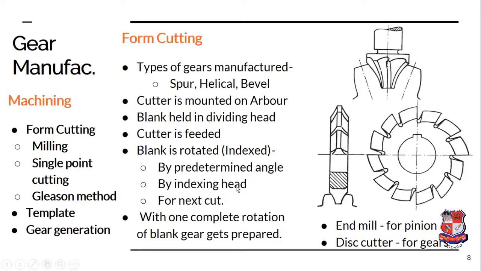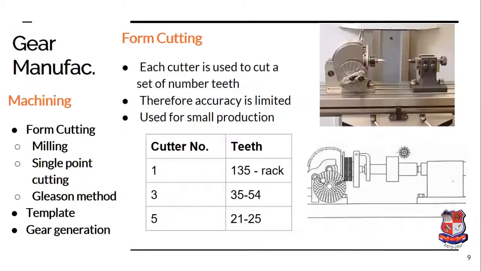So this is an attachment which is required for the gear milling operation where indexing is needed. The next cut is done after indexing. With one complete rotation, we can obtain a complete gear. So we can produce spur, helical as well as bevel gears with the help of the form milling cutter.